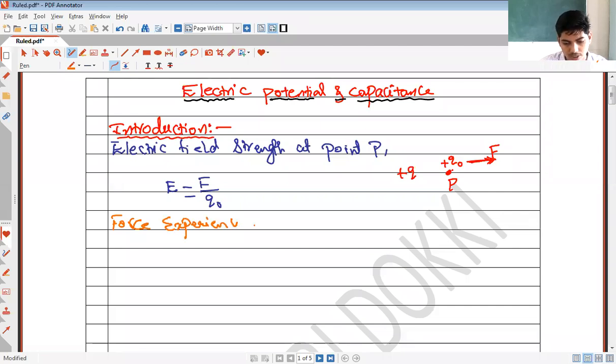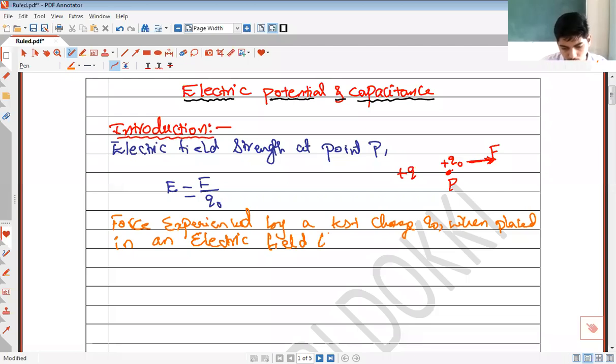Force experienced by a test charge Q0 when placed in an electric field E is given by, see, we have E is equal to F by Q0.